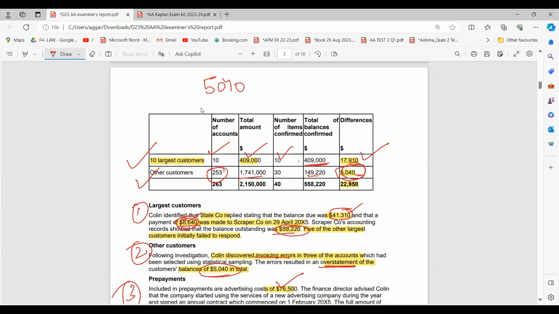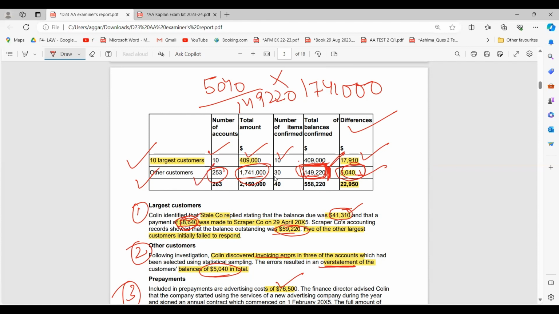We will be dividing this amount by the total balances which we confirmed out of the sampling, and then multiplying it by the total amount, which is 1,741,000. So what did we do? We took the difference of the other customers from here, divided it by the total balances that we confirmed by our sampling, and then multiplied it by the total amount which was there, right?